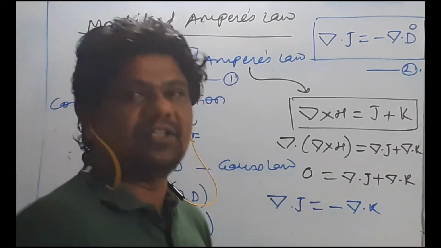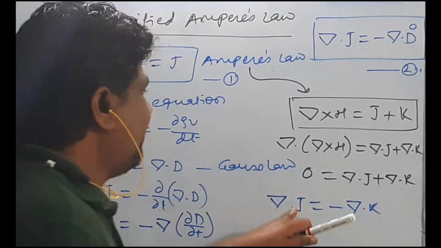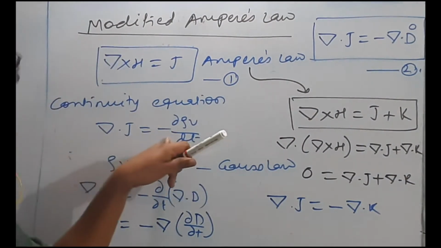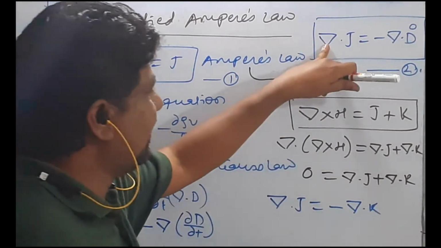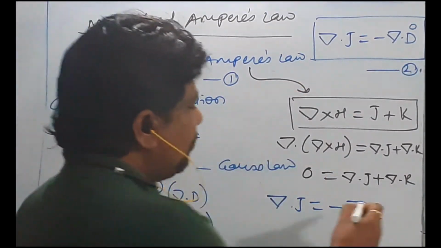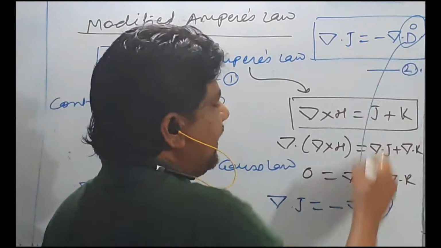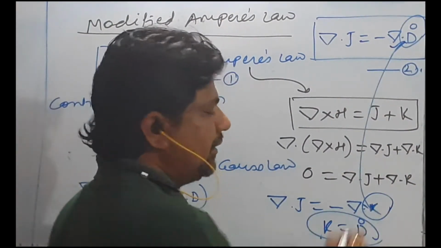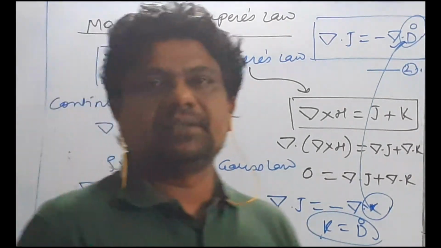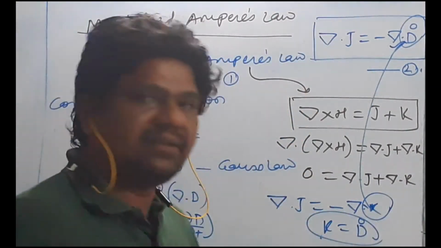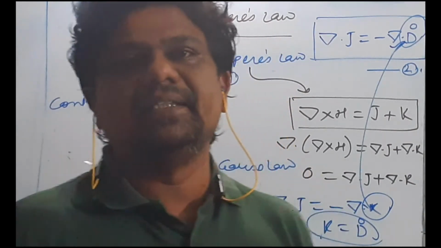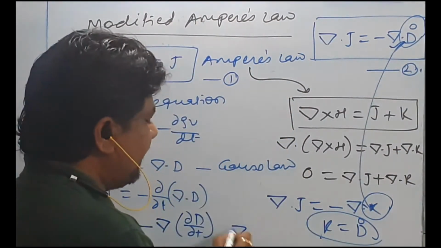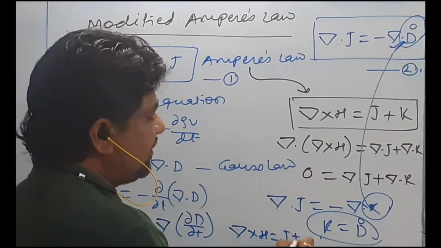Now here I am not getting del dot J equal to 0. If I compare this equation with the current continuity equation, because whatever this is, it is derived from the current continuity equation, LHS is there, RHS is there. So what is the value of K? K is nothing but D dot. K is equal to D dot. What is D dot? In the previous session, we saw D dot is nothing but the displacement current density, which is JD. So let us replace this here. We get del cross H is equal to J plus D dot.